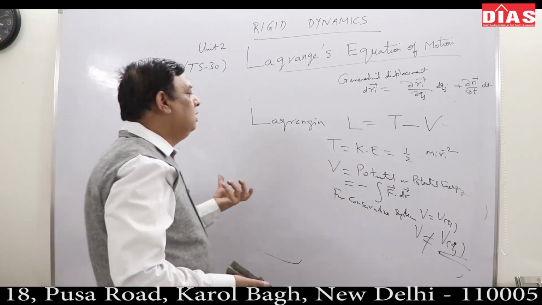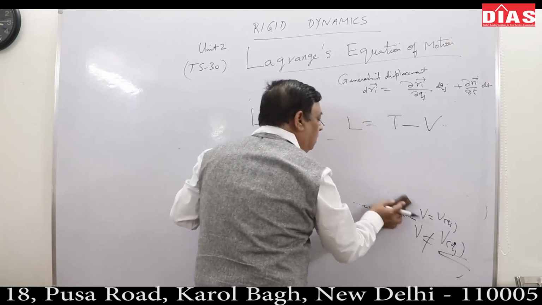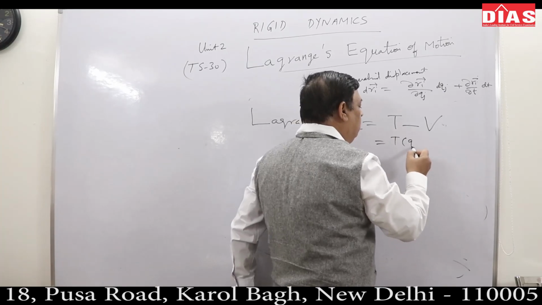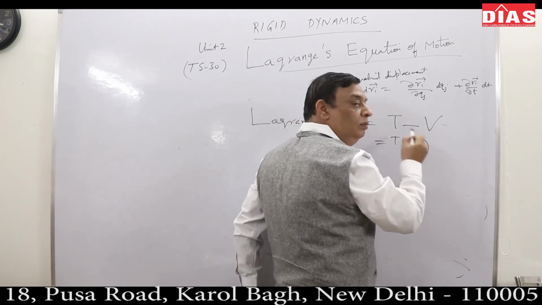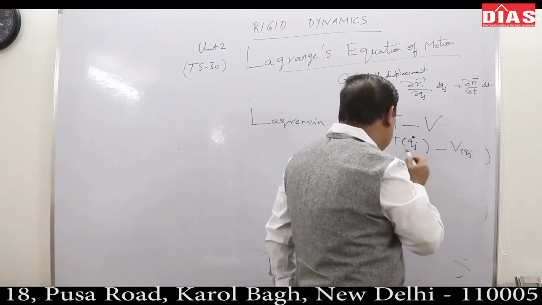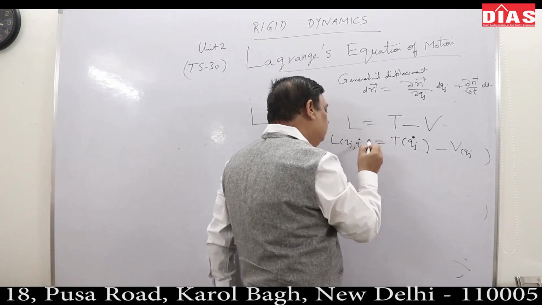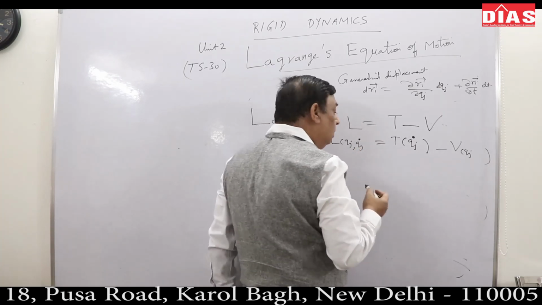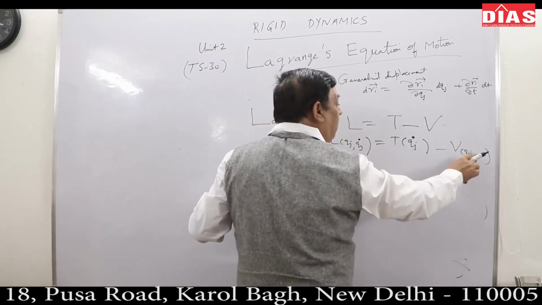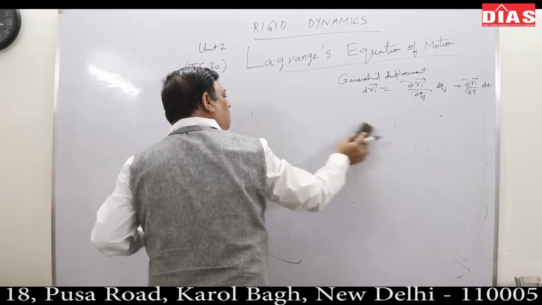So the Lagrangian of a system can be easily written. What is T a function of? T is a function of your Qj dot. V is a function of your Qj, correct? So L must be a function of what? L must be a function of Qj and Qj dot, for a conservative system. In general, what is the Lagrangian equation of motion?